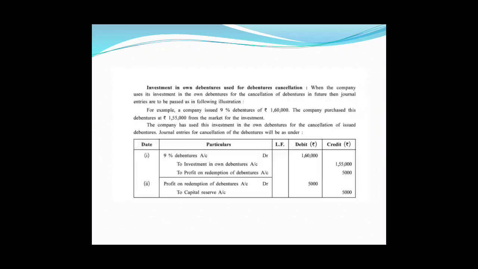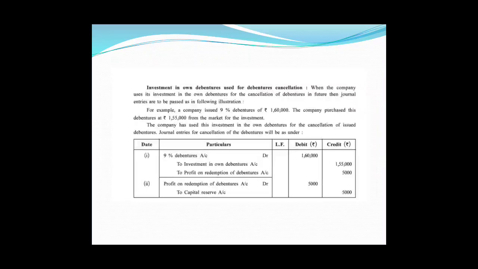If the company cancels them, the entry is like the one we pass when we are immediately cancelling. At that time, debentures account is debited and we used to write own debentures account. Here, instead of own debentures, we will have to write investment in own debentures.